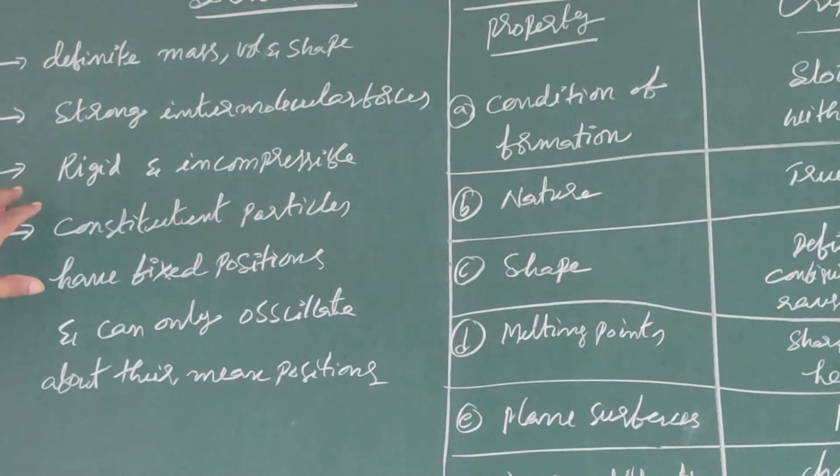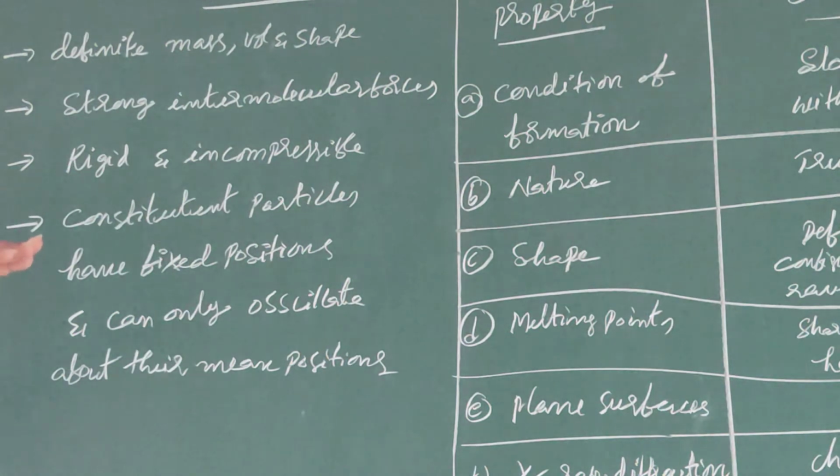Solids are rigid and incompressible. The constituent particles which are present in solids, it may be atoms, ions, or molecules, whatever it may be, have fixed positions, and they can only oscillate about their mean positions. These are the main characteristic properties of solids.